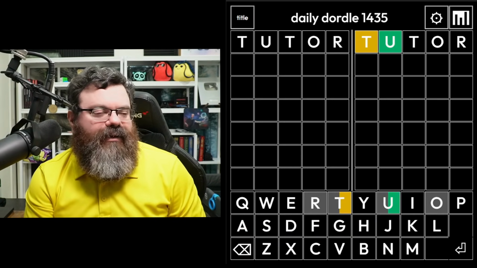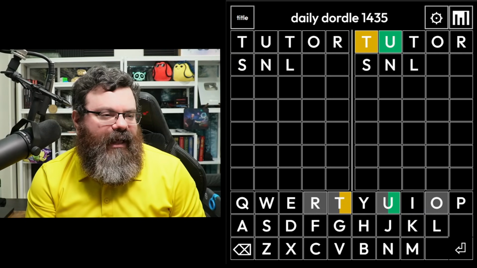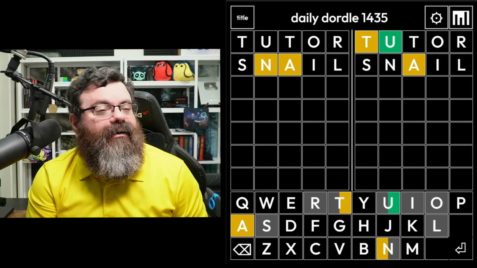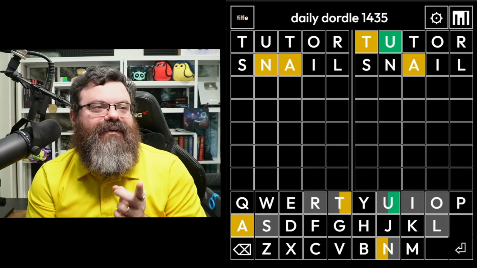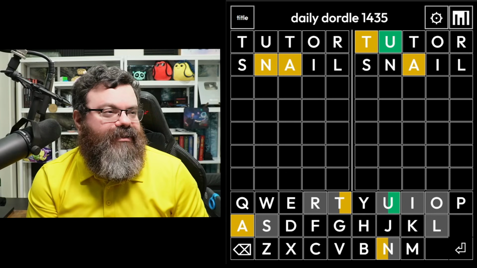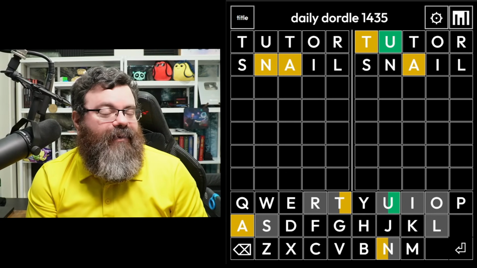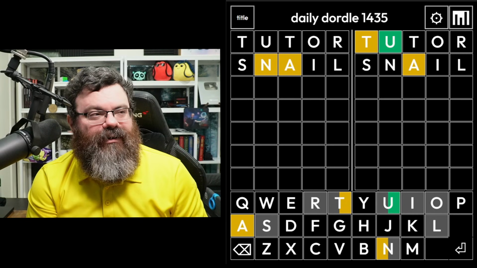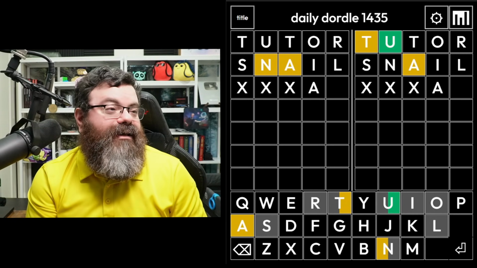Okay, left word has nothing, so let's just get the common letters. S-N-L. I could do snail. All right, still just a yellow N-A on the left is less info than we have on the right. I don't think we have enough on the right to just finish it, so let's do the N-A. I'd like to put the A somewhere where I could actually test something useful for the right word. So if I could put the A here, that would be great.